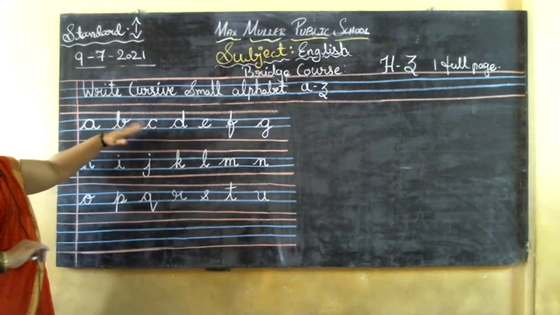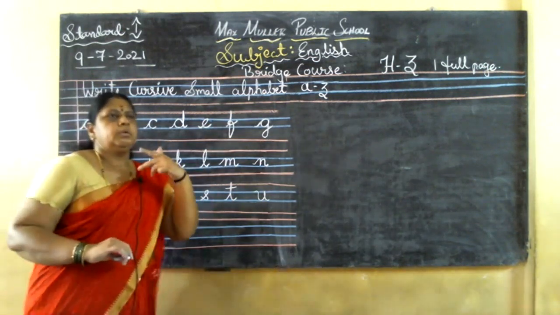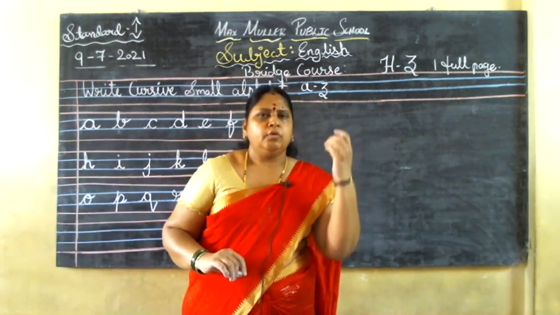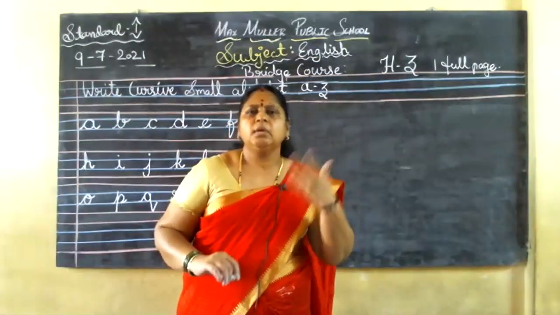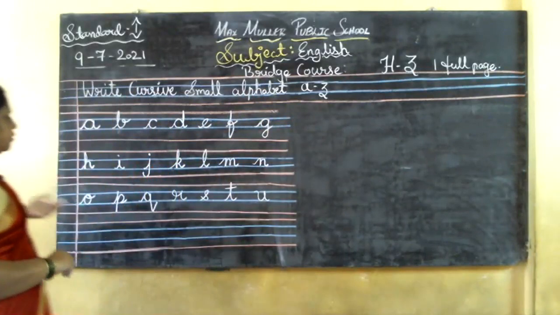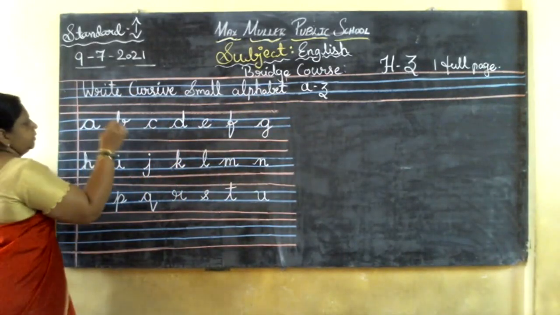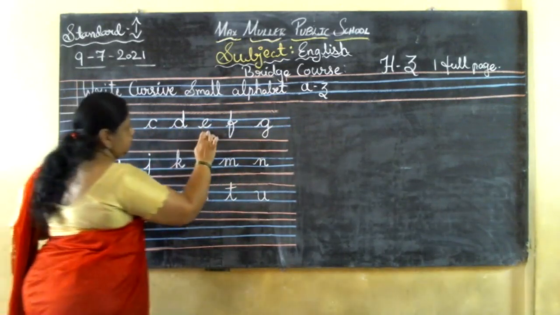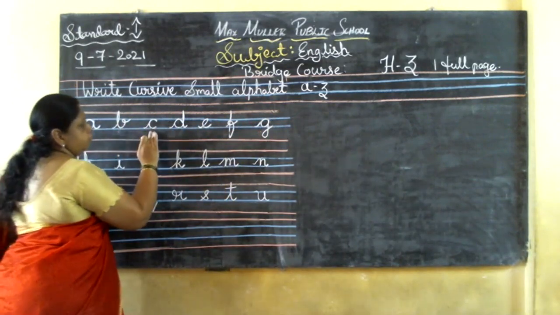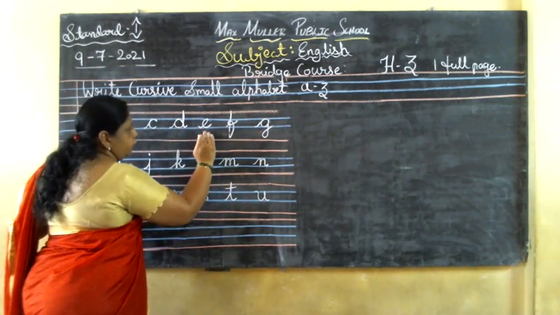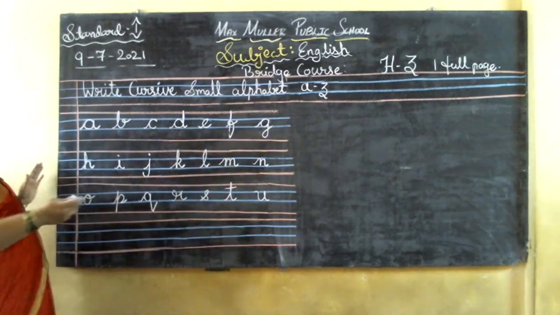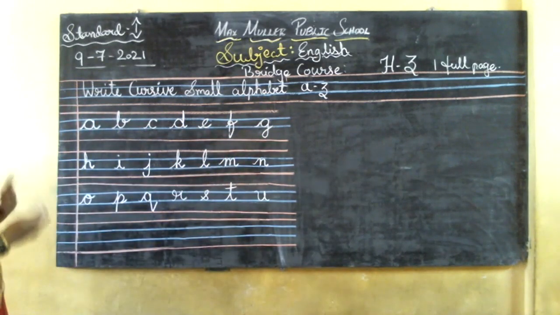Don't make mistakes. While writing the alphabets, you need to say them aloud. You can say A for apple, B for ball, C for cat. Like that you keep on repeating. Then the letters will come out very fast for you, children. Or else A for apple, B for ball, C for cat, D for dog, E for elephant, F for fish, G for goat or gun, whichever is easy for you, you can keep on repeating it, children.